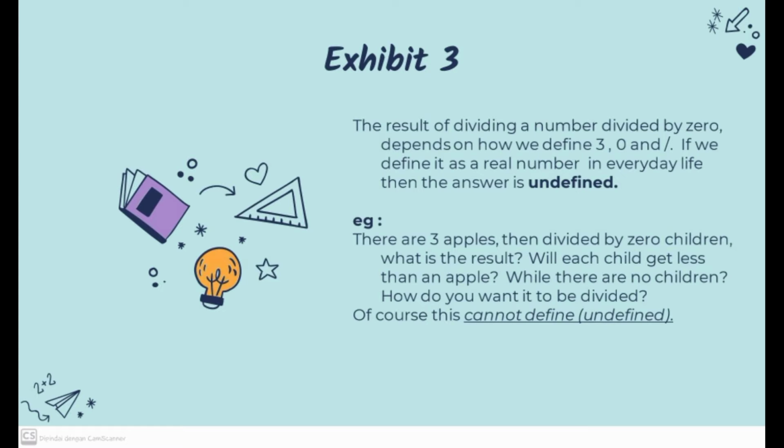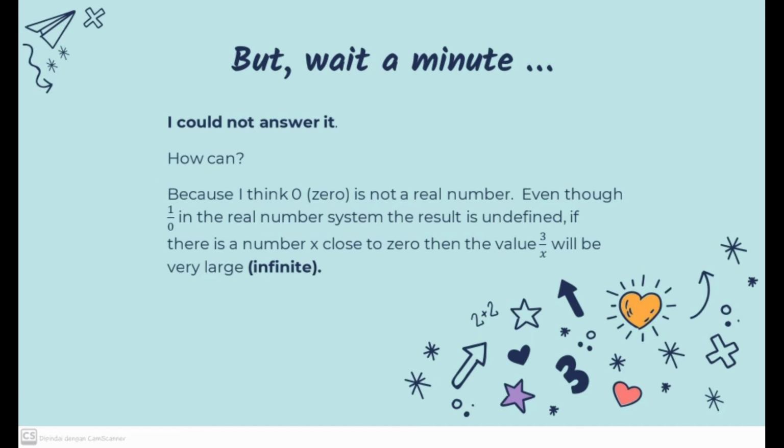For example, there are 3 apples, then divided by 0 children. What is the result? Will each child get less than an apple? While there are no children, how do you want it to be divided? Of course, this cannot be defined, undefined. But wait a minute, I could not answer it. How can that be? Because I think 0 is not a real number. Even 1 over 0 in the real number system is undefined.